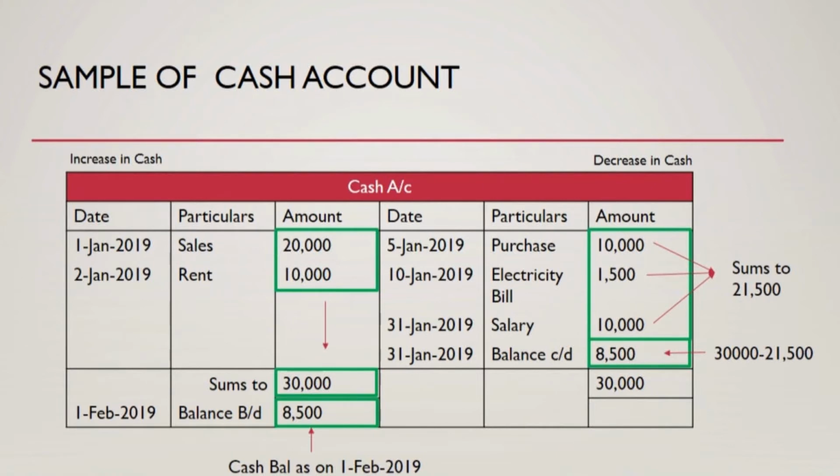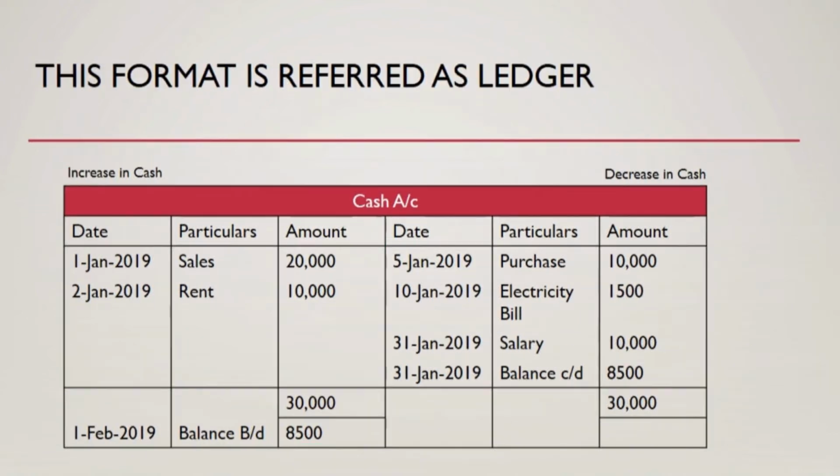So this is an accounting convention where you need to balance both the expense side and the income side. That is why I added the difference on the side where the total was low. And this is the cash account report for the month of January. In the following month, that is the month of February, you need to pass the remaining balance as the opening balance. So, on 1st of February, I can see that I am left with a cash balance of rupees 8,500.